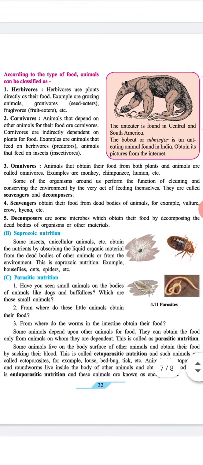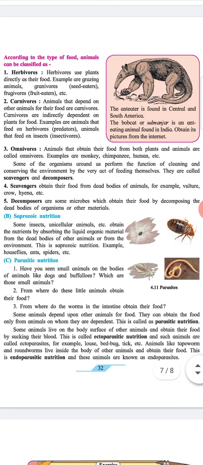Some of the organisms around us perform the function of cleaning and conserving the environment by the very act of feeding themselves. They are called scavengers and decomposers. Fourth, scavengers obtain their food from dead bodies of animals, for example, vulture, crow, hyena, etc. Fifth, decomposers are some microbes which obtain their food by decomposing the dead bodies of organisms or other material.